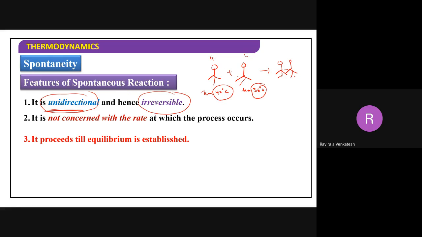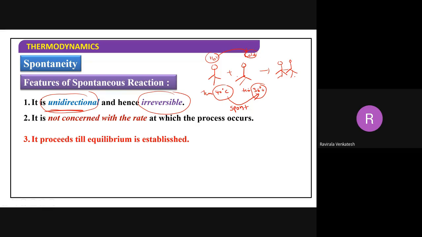So here, heat is flowing from where? From 40 degrees Celsius to 30 degrees Celsius. So this is a spontaneous process. If heat is flowing from 30 to 40, that will be non-spontaneous, because heat always flows from a hot body to a cool body, from a hot body to a cold body. It will always flow like this, from hot body to cold body.